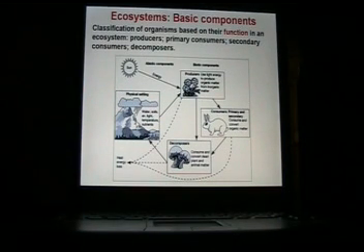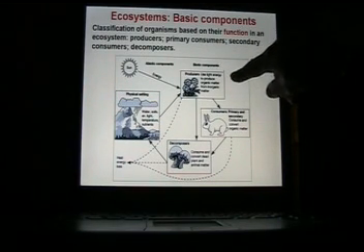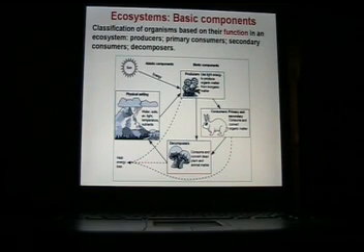Some of the biotic components over here, we have the producers. These guys are the ones that use the energy from the light to make organic matter from inorganic matter. Humans can't do that, can we? We have to eat food. These producers use the energy from the light to make organic matter.